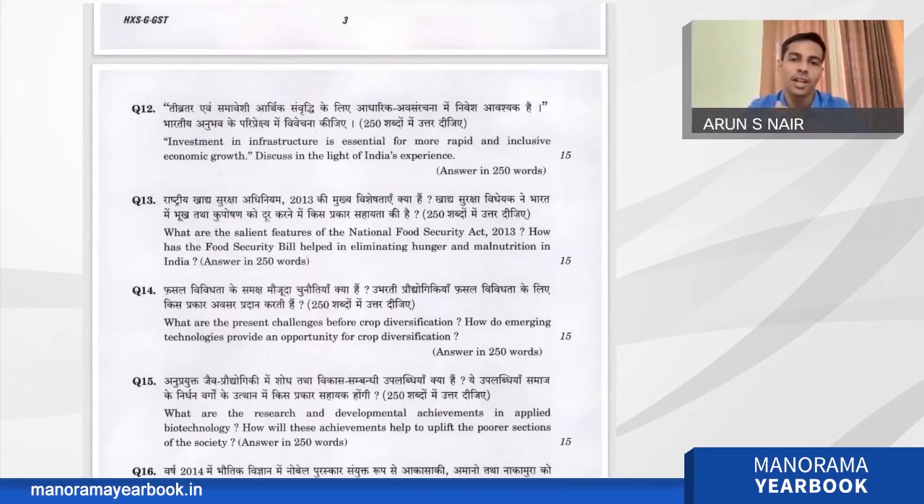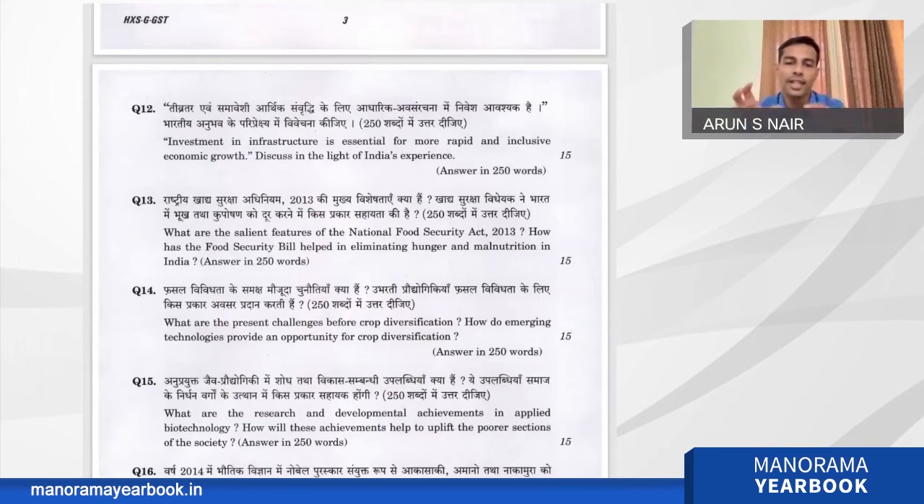Everyone can mention what the salient features of the National Food Security Act 2013 are. For the last 6 years it was there. At least in prelims or mains, one question will come regarding this. I think in the last 2-3 years, 1 or 2 questions were also asked in prelims. The second question: how has the Food Security Bill helped in eliminating hunger and malnutrition in India?